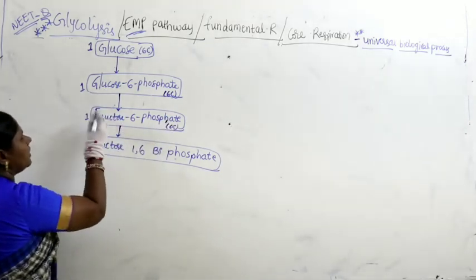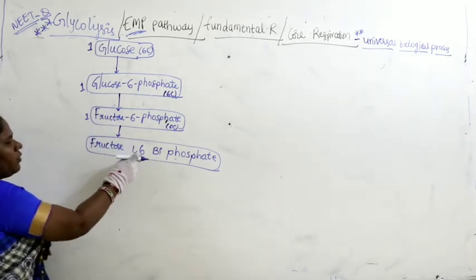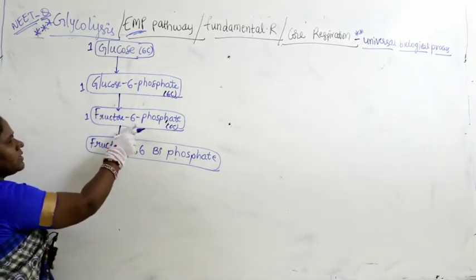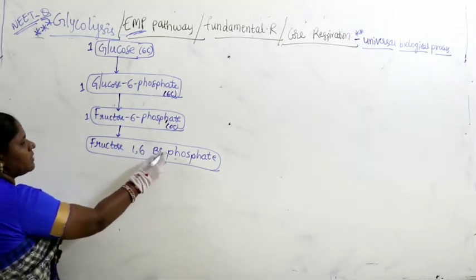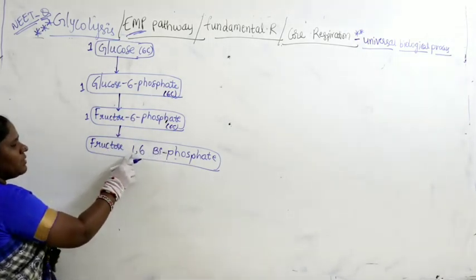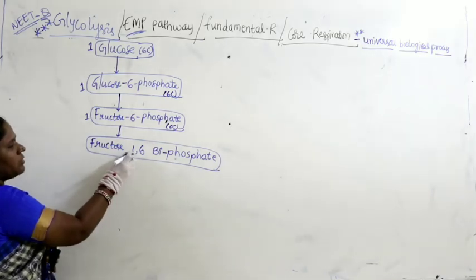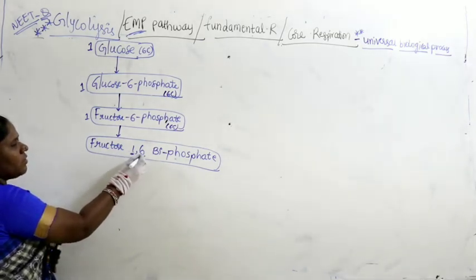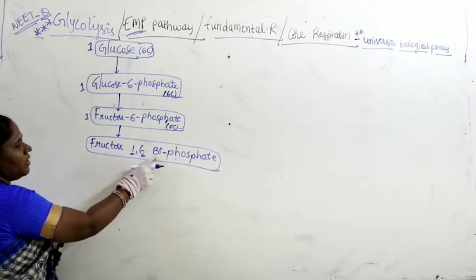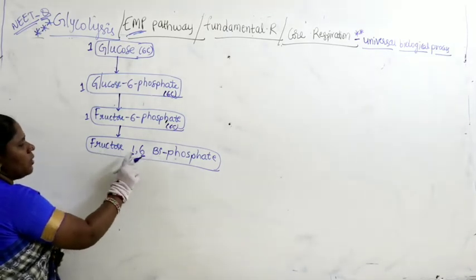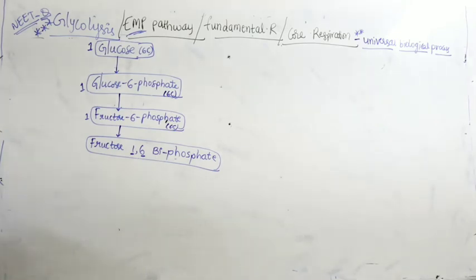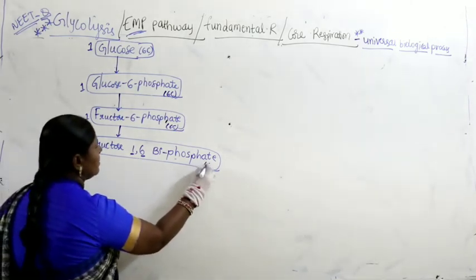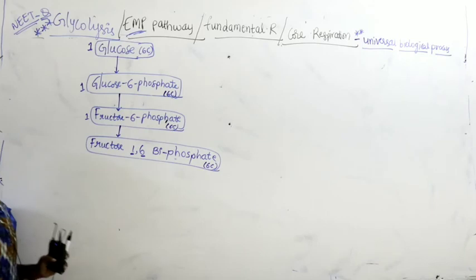Now that further gets converted with the addition of one more phosphorus. Here phosphorus is attached to the 6th carbon. Now one more phosphorus is attached, bisphosphate it is called. One more phosphorus attached to the first carbon of fructose. Phosphorus is there on the 6th carbon. 2 phosphorus are there. So we call it fructose 1,6-bisphosphate. Right. So even this has 6 carbons.